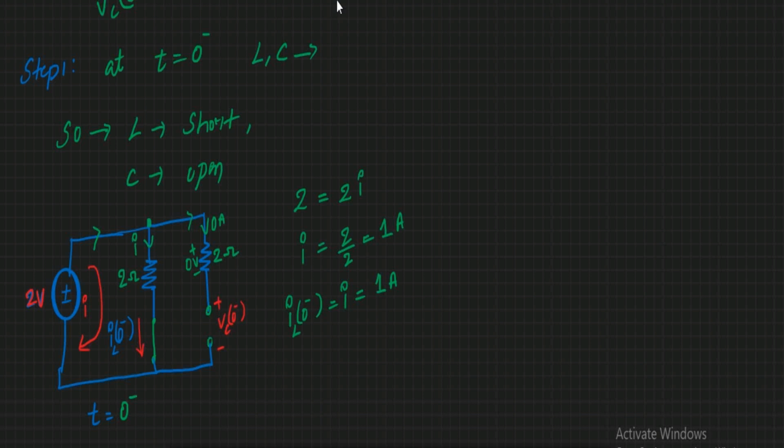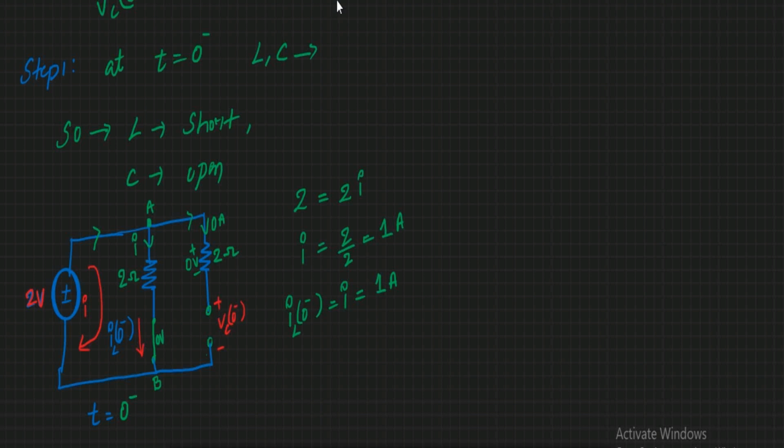This total branch is from A to B. Whatever voltage is present between A and B, the same amount of voltage will be present in this branch. So in this branch we have 0 volts plus VC of 0 minus. What will be the voltage between A and B? Here it is a short circuit, so it is 0 volts.